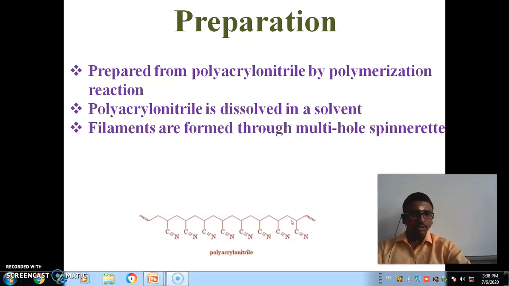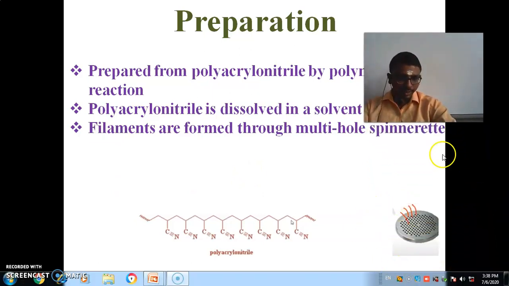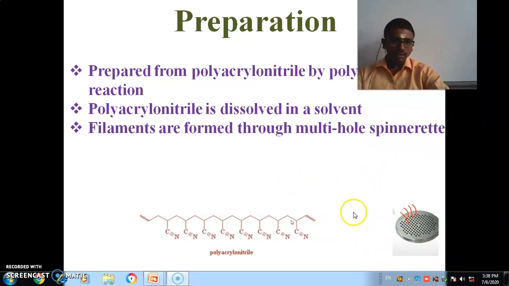Through the multi-hole spinnerette, through the spinning process. When we apply the spinning process, the filament comes out like a thread. So these filaments can be used for clothing purposes.